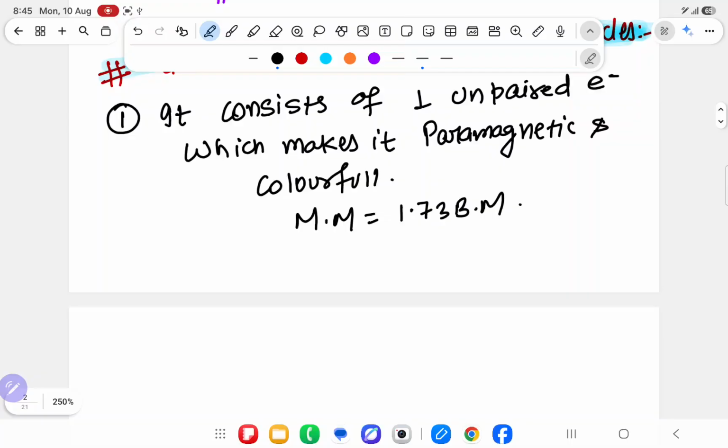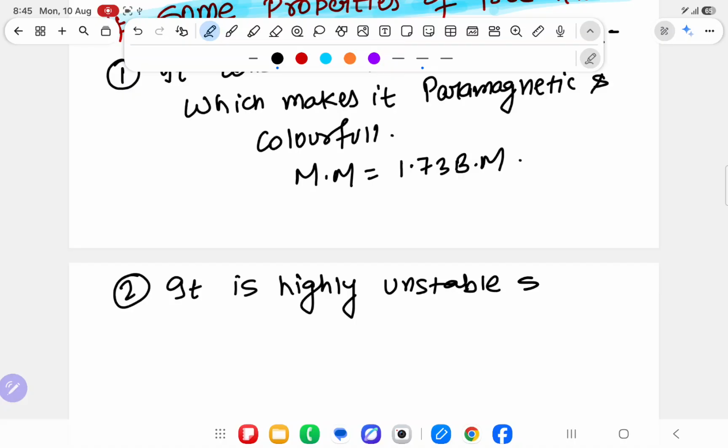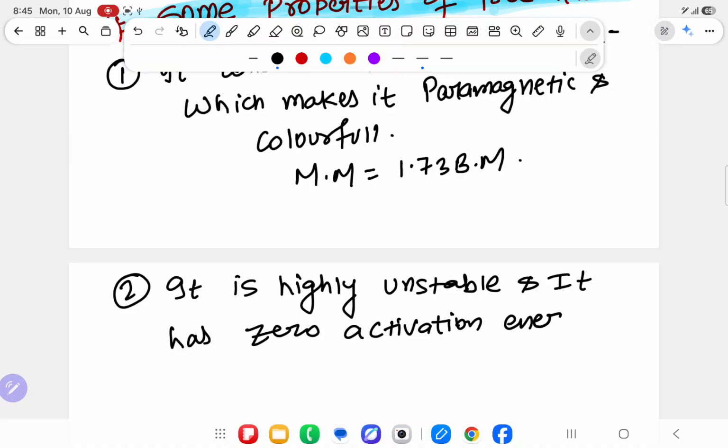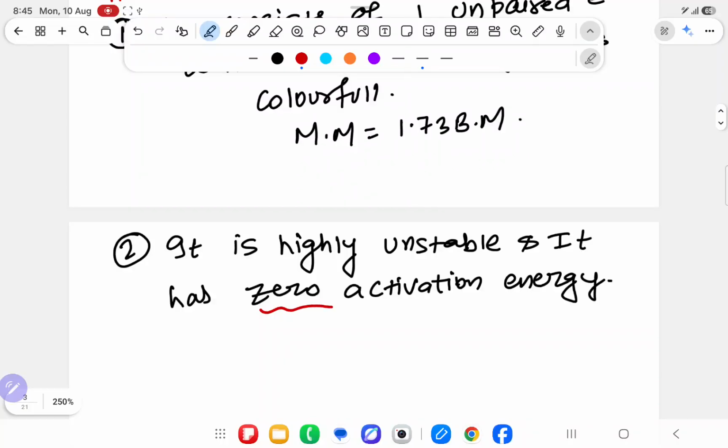Second and very important point is that it is highly unstable, and it has zero activation energy. What do you mean by that? Suppose you boil water, so at least water needs to go to 100 degrees Celsius before it will evaporate. Similarly, everything needs some activation energy, but it has zero activation energy.